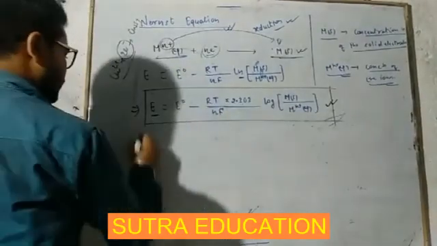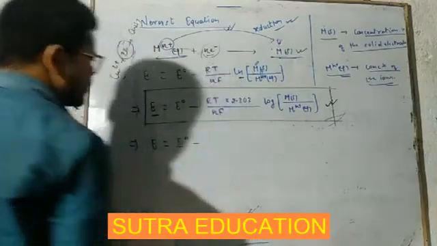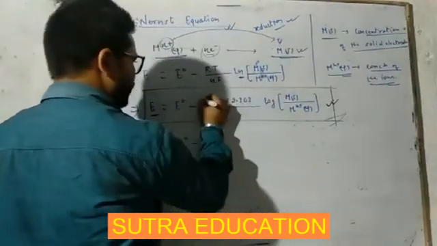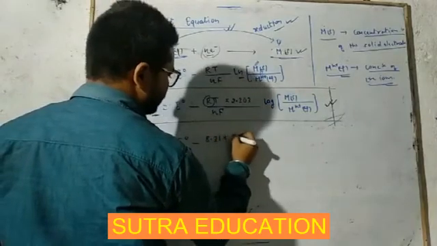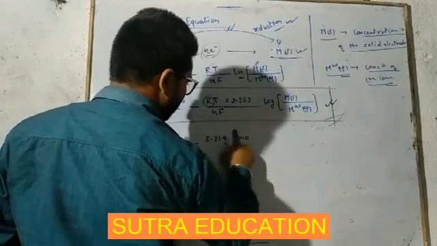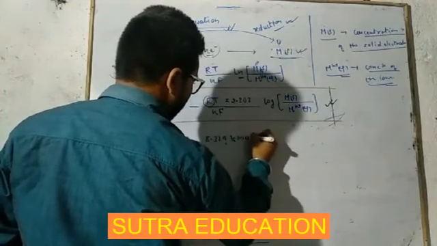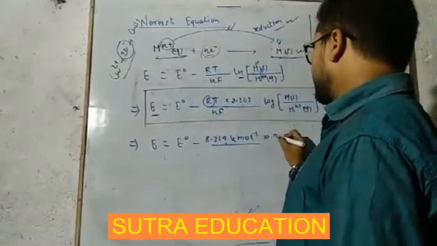Now we can write E is equal to E naught minus R. Value of R is 8.314 joules per mole inverse into temperature 298 Kelvin.